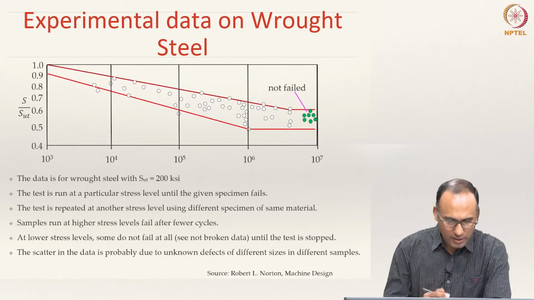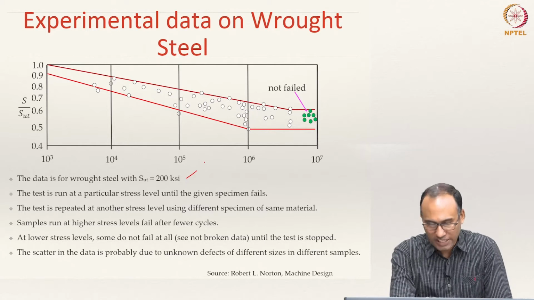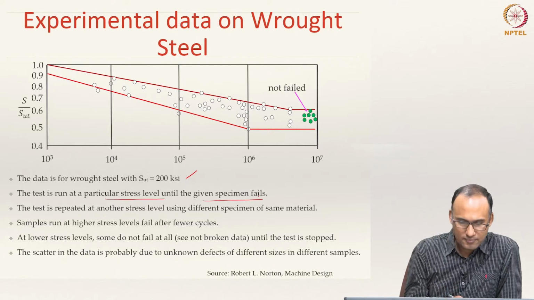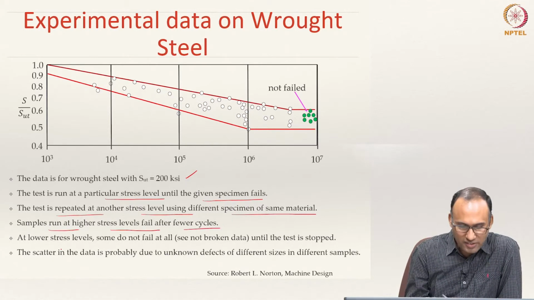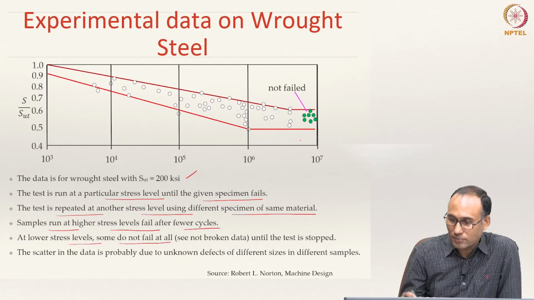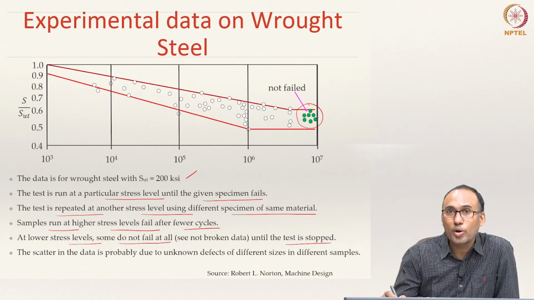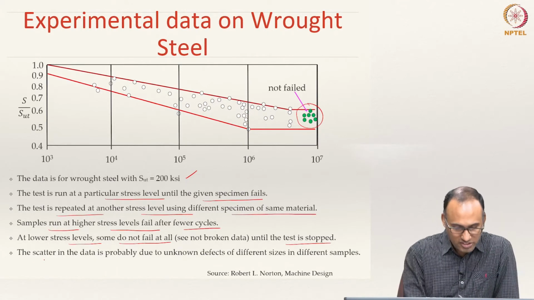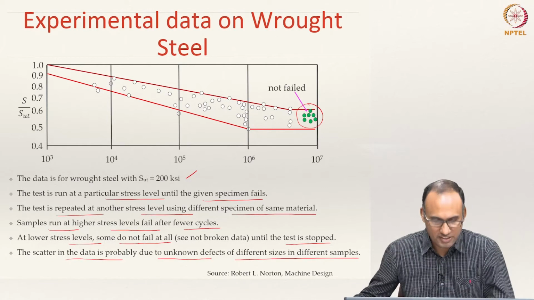Okay. So, as we have discussed, this is the data given for the wrought steel with 200 kilopounds per square inch or 1400 MPa, and the test is run at a particular stress level until the given specimen fails. The test is repeated at another stress level using a different specimen of the same material. Samples run at higher stress levels fail after fewer cycles. At lower stress levels, some do not fail at all, not broken, until the test is stopped. The test here is stopped at 10 power 7 cycles. The scatter in the data is probably due to unknown defects of different sizes in different samples, as I have already discussed.